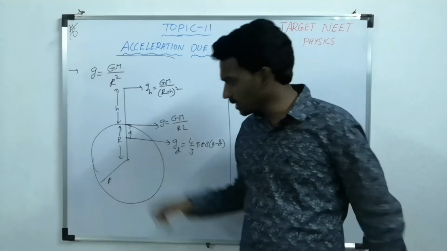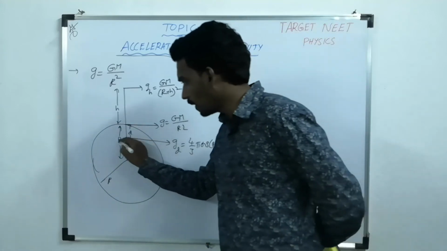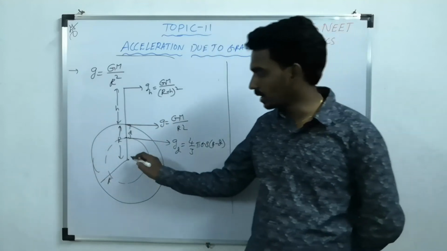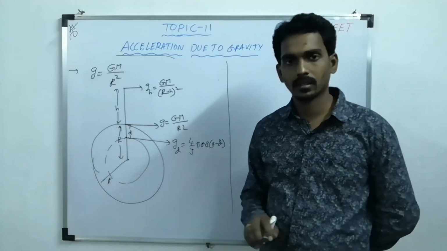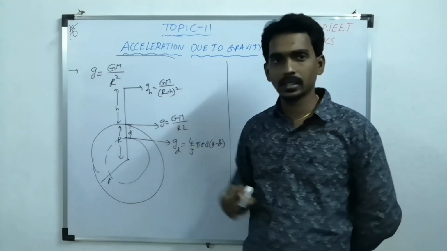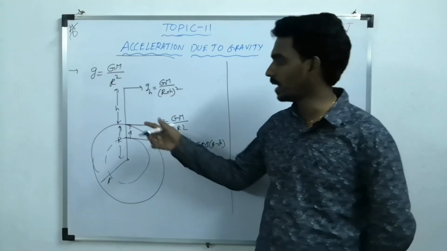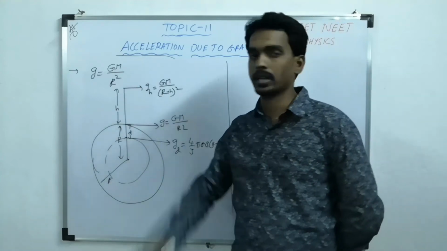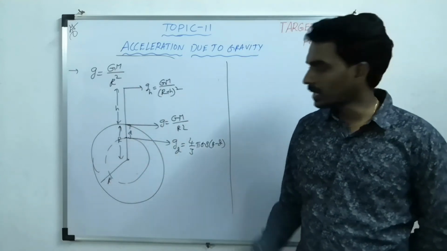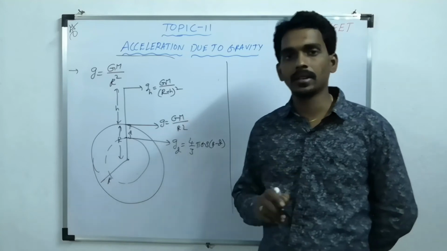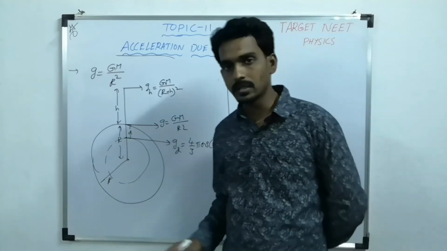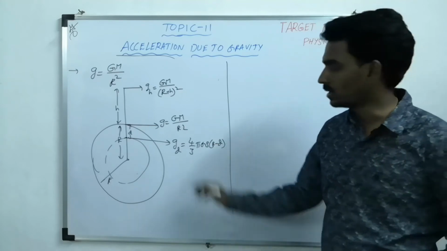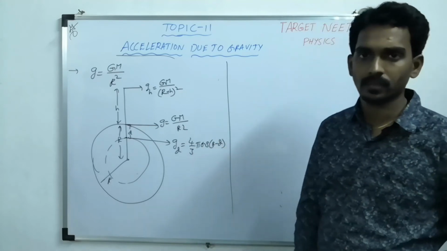But when the point is inside, then the effective mass which will attract the body is only this much. That's why I am not taking the formula in terms of mass, because the same mass is not affecting this point which is affecting this point. That's why you can take it in terms of average density, because average density is the same throughout the material. So this is the g at any depth.